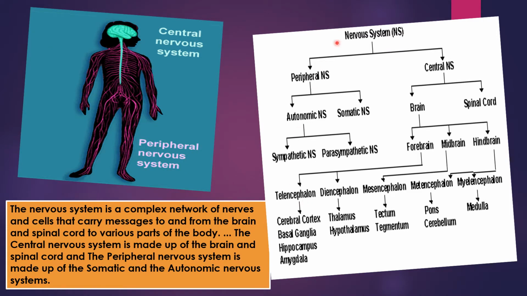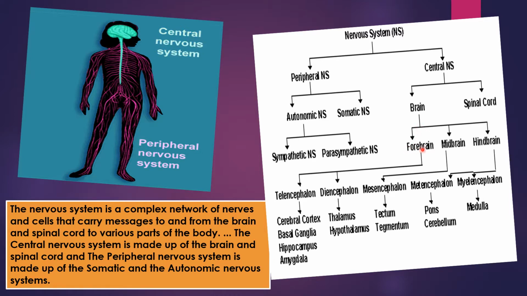Here is the classification of the nervous system. Peripheral nervous system and central nervous system are the two main divisions. The peripheral nervous system can be classified into two parts, autonomic nervous system and somatic nervous system. The autonomic nervous system divisions are sympathetic and parasympathetic, and the central nervous system is divided into brain and spinal cord.